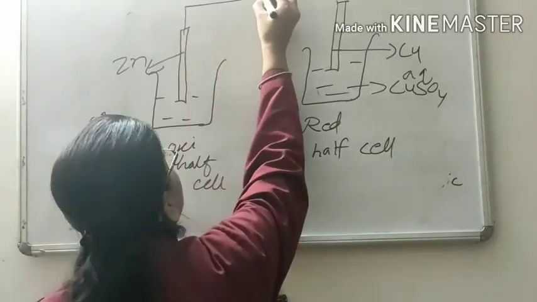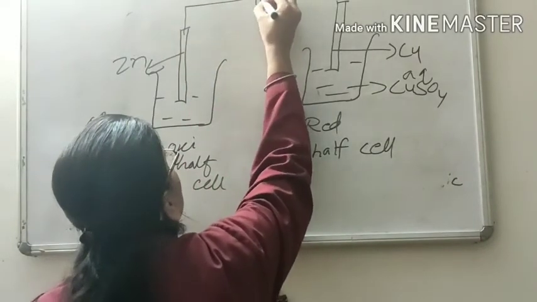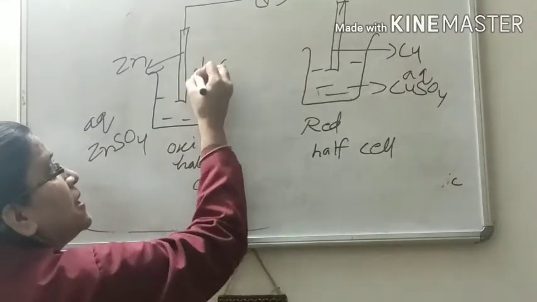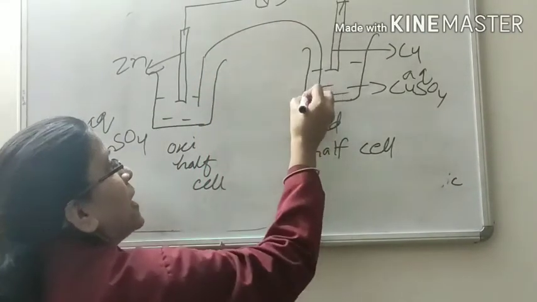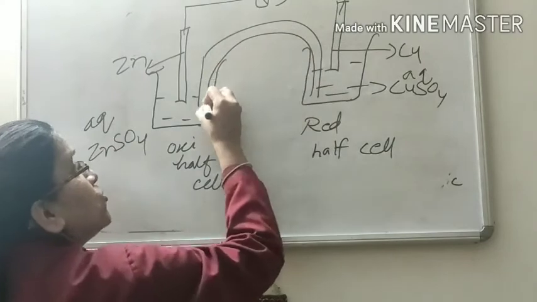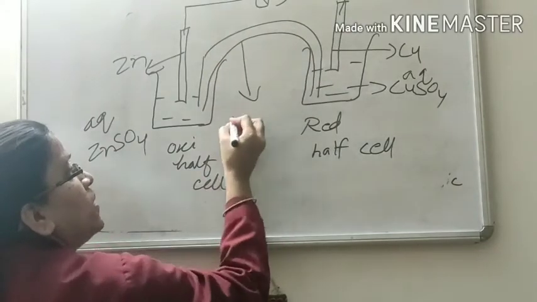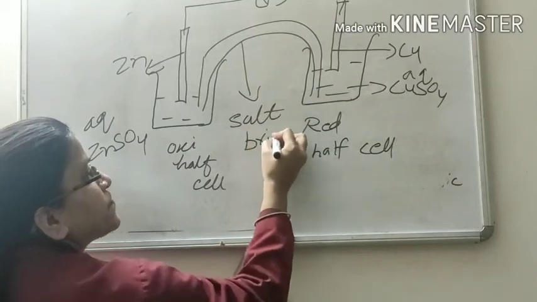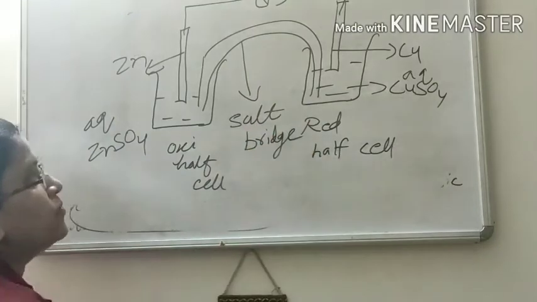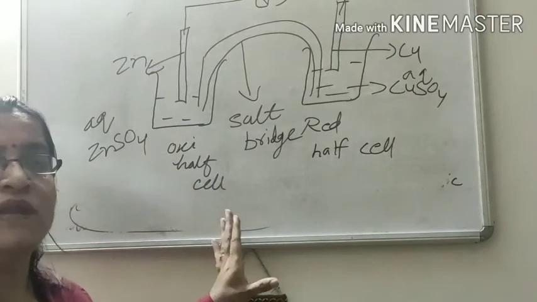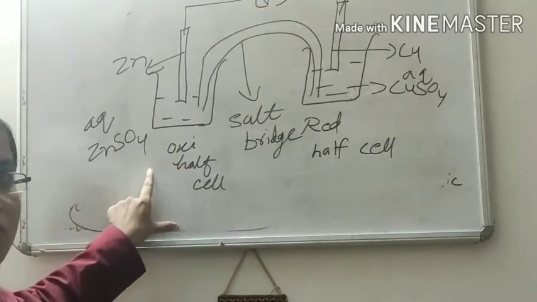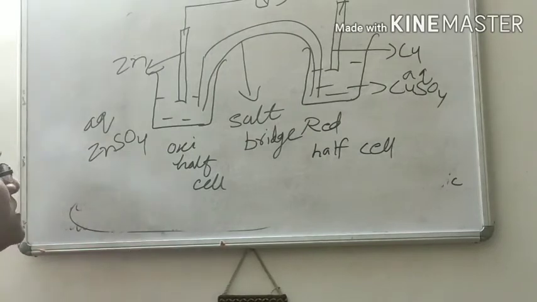They are externally connected by wire as well as a voltmeter, but internally they are connected by a U-tube that is called a salt bridge. So this is the diagram of the electrochemical cell. Here this is the oxidation half cell. Why is it called the oxidation half cell?